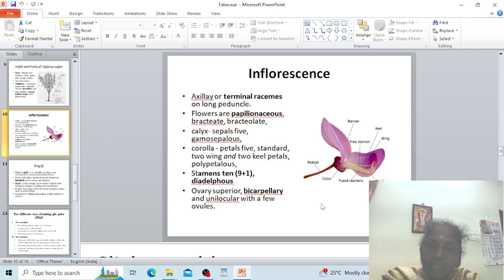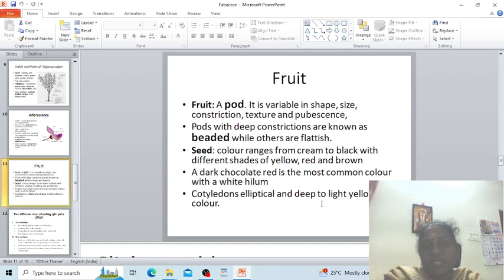They are bracteate, bracteolate, with 5 sepals that are gamosepalous, and 5 petals: 1 standard, 2 wing and 2 keel petals, which are polypetalous in nature. The stamens are 10, that is 9 plus 1, diadelphous, having a superior ovary, bicarpellary and unilocular with a few ovules. And the fruit is known as a pod.